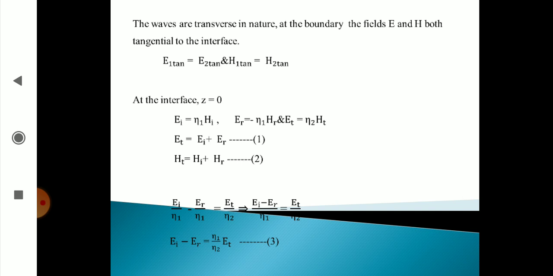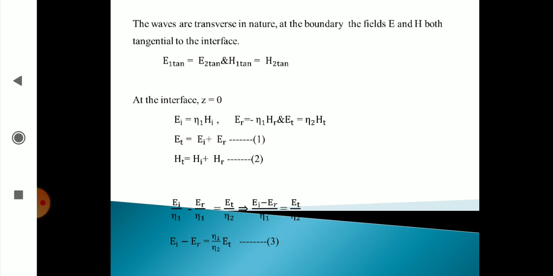In terms of magnitudes of the fields E bar and H bar at the interface, we can write EI plus ER is equal to ET. These are the magnitudes. HI plus HR is equal to HT. Let us call these two equation 1 and equation 2. In equation 2, we convert the H values into E values by the relation eta is equal to E by H.